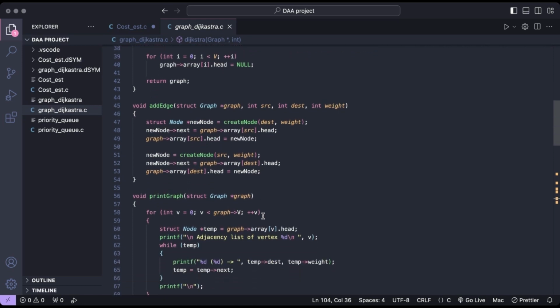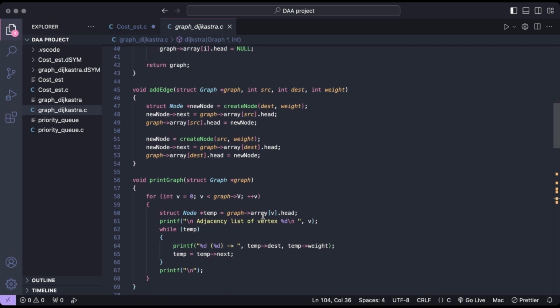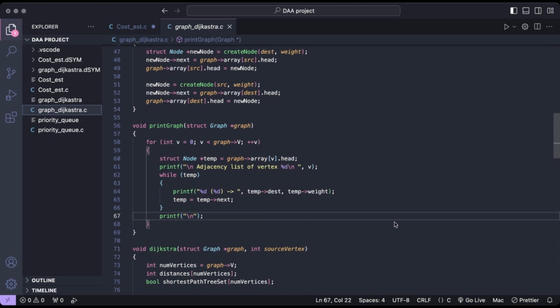This function constructs a graph structure by establishing the connection between the vertices. Now next we are going to print the graph. It is used to print the adjacency list representation of the graph. It iterates through each vertex in the graph and its associated linked list, printing the destination vertex and edge weight. This is useful for visualizing the graph structure.